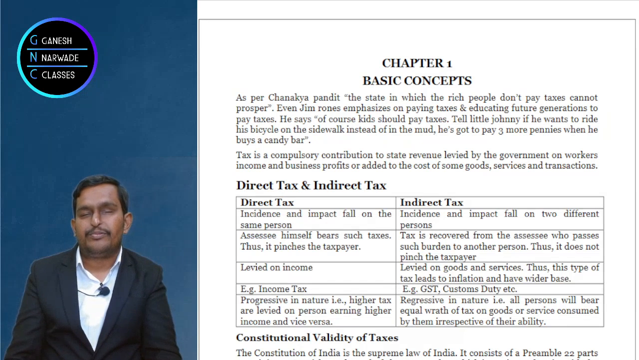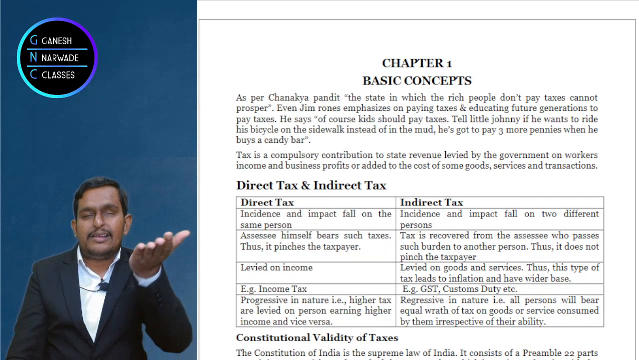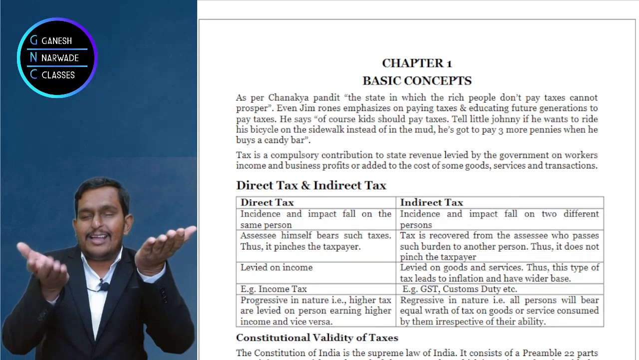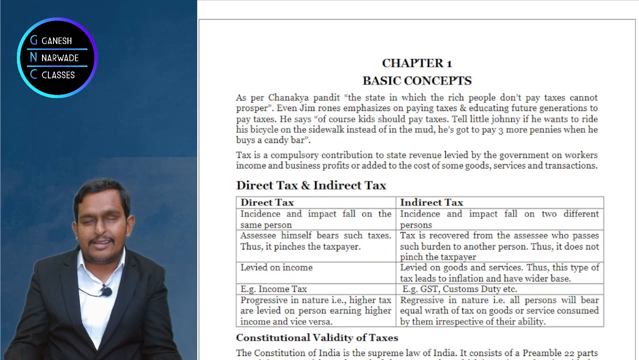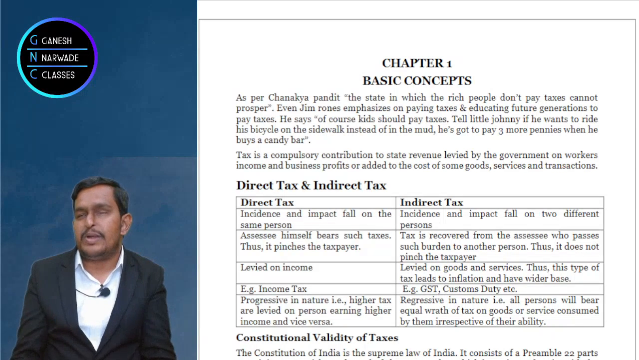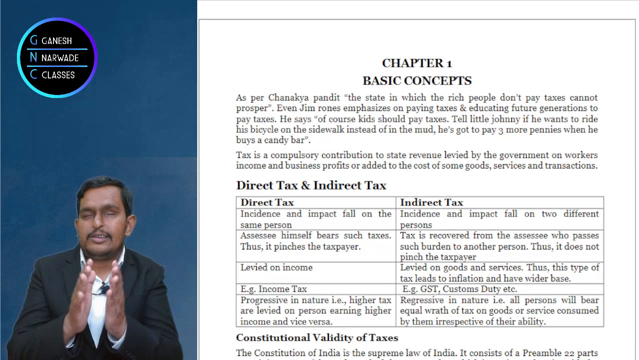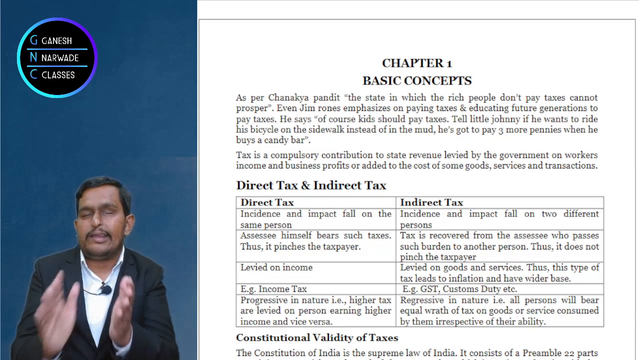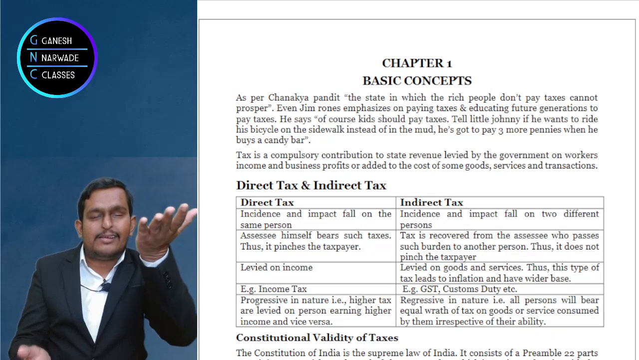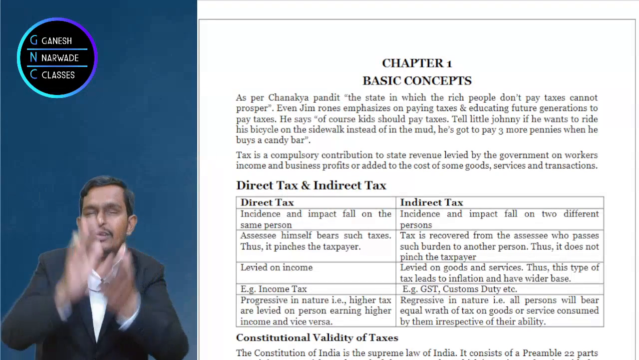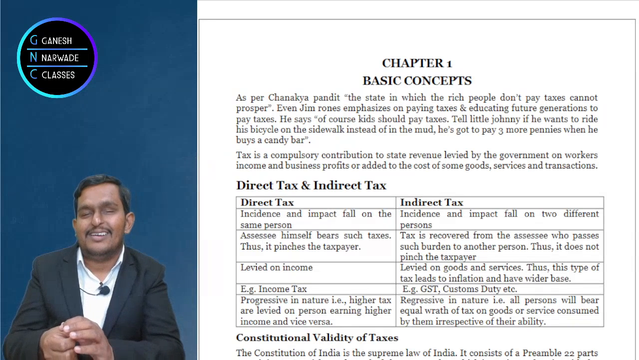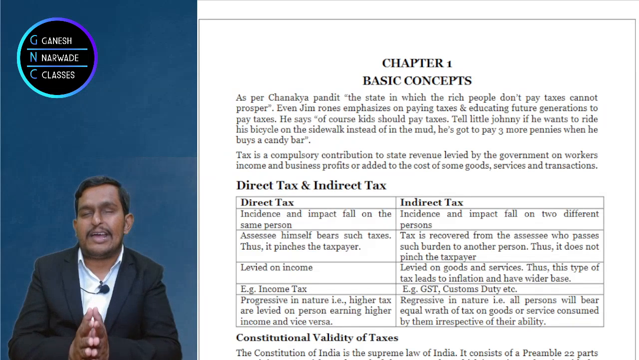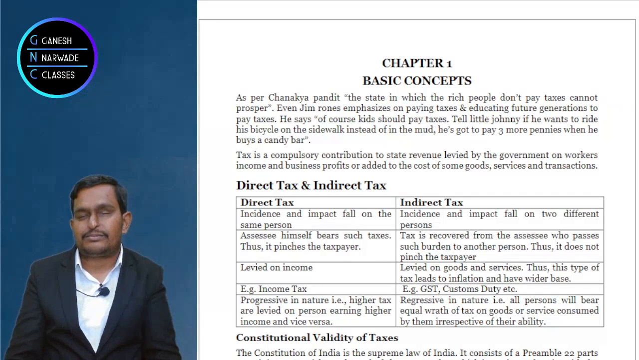Now continue. What I said, direct tax is progressive. As your income increases, your tax also increases. If your income is less, tax is also less. If your income is zero, no need to pay taxes. So it all depends upon your income. As you progress, your taxes also progress. So government also progresses with your contribution, right? This is progressive taxation. This is direct tax.